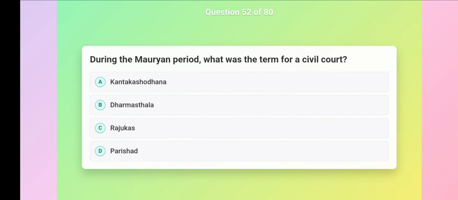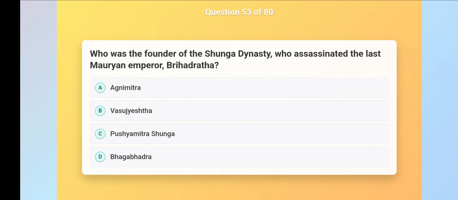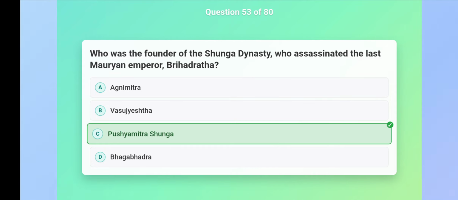During the Mauryan period, what was the term for a civil court? Dharmasthiya. Who was the founder of the Shunga dynasty, who assassinated the last Mauryan emperor, Brihadratha? Pushyamitra Shunga.